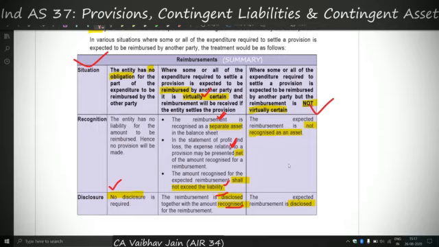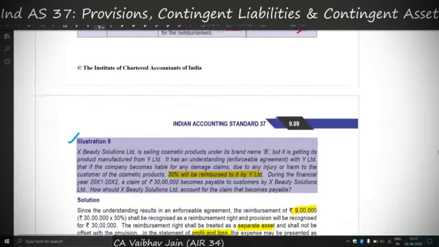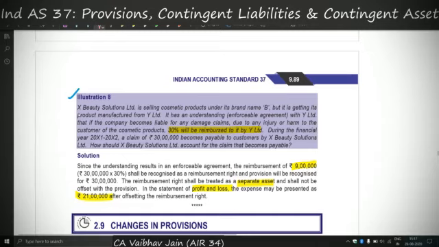But if there is no virtual certainty, the asset is not recognized, only the expected reimbursement is disclosed, because the reimbursement can then be termed as a contingent asset for us. So we'll move on to illustration 8.